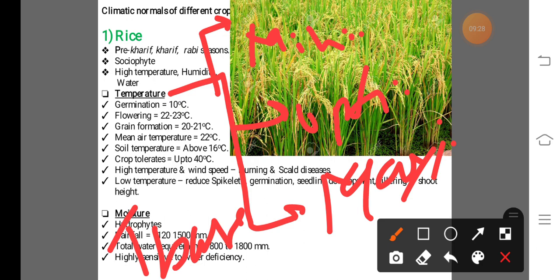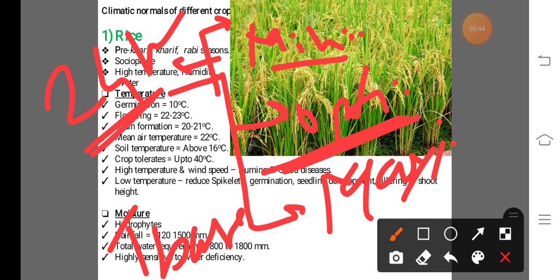What is meant by minimum temperature? Minimum temperature is the lowest temperature in 24 hours or in a day. Optimum temperature is the temperature at which the crop can attain maximum growth and yield, maximum growth and development. The temperature at which the crop attains maximum growth and development is known as the optimum temperature.